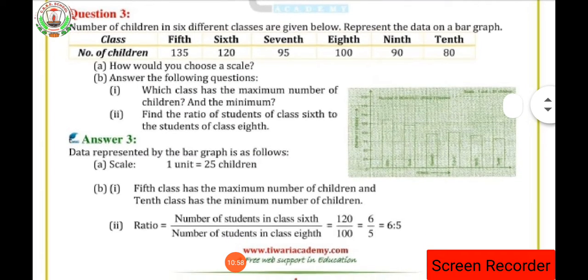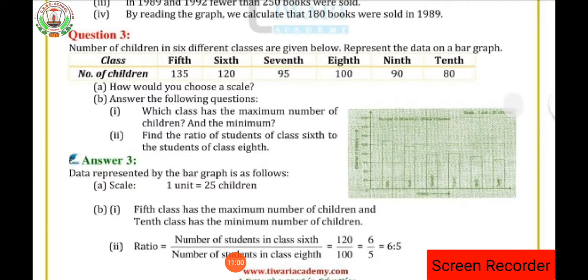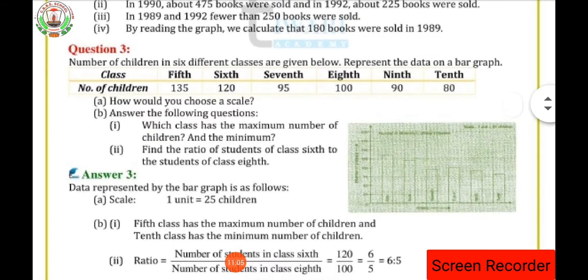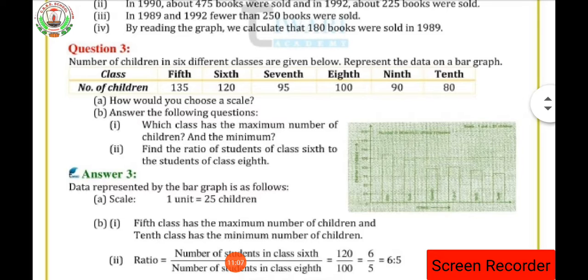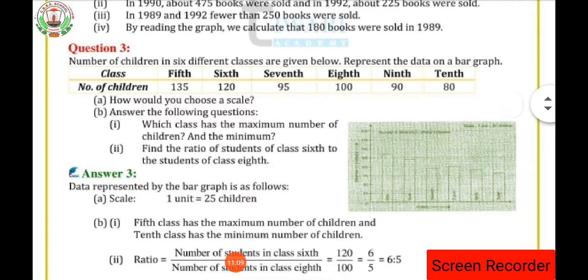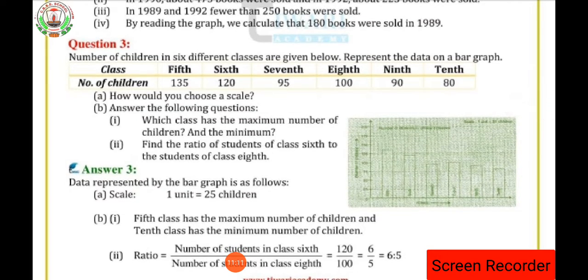Okay, now in the same way, question number 2 for B part: find the ratio of students of class 6 to the students of class 8th. How to find the ratio? Everybody knows, we have already studied the chapter.